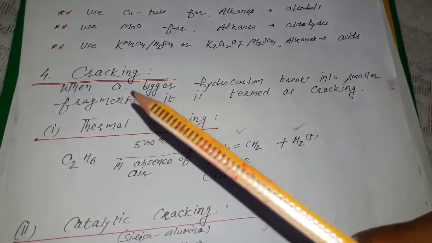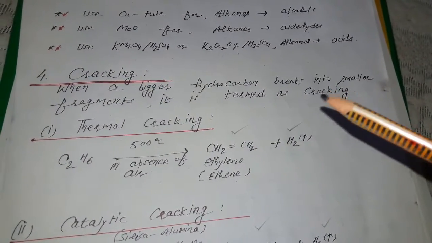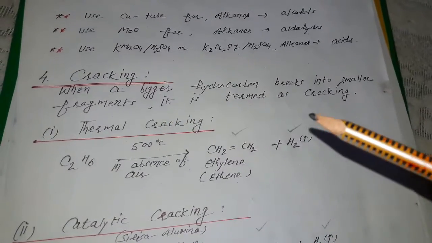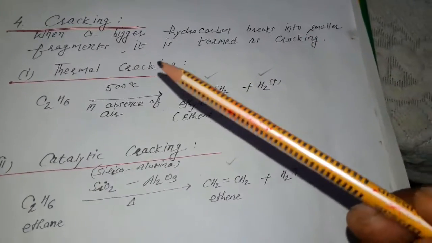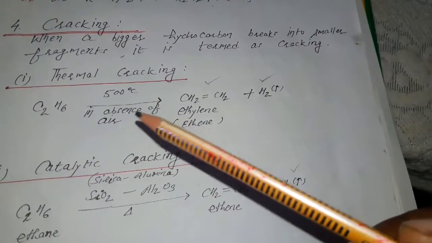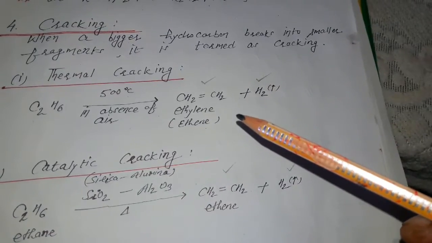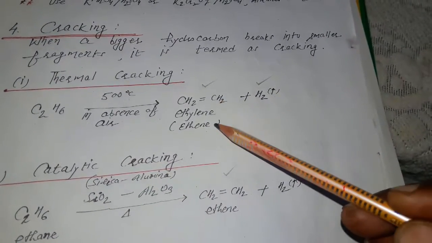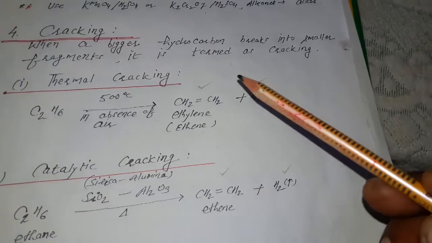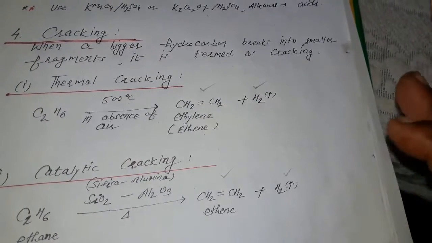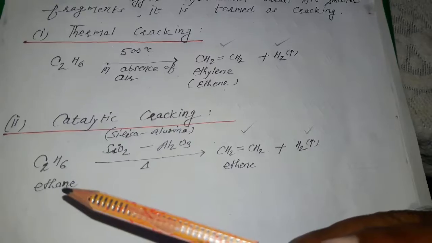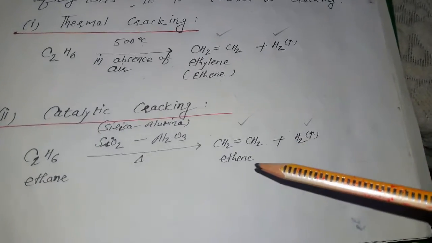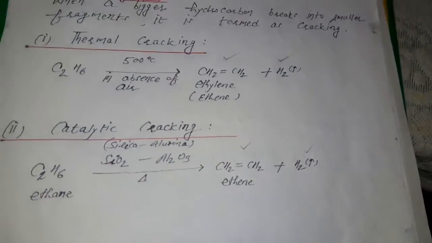Fourth is cracking. When bigger hydrocarbons break into smaller fragments, it is termed as cracking. Cracking is of 2 types, thermal and catalytic. Thermal means heating. By heating at high temperature in absence of air, ethane can be cracked into unsaturated ethene and hydrogen, but somewhere a saturated compound like methane can also be formed. And in catalytic cracking with the catalyst silica and alumina, when we heat this ethane gas, it will convert into ethene and hydrogen gas, a similar product.